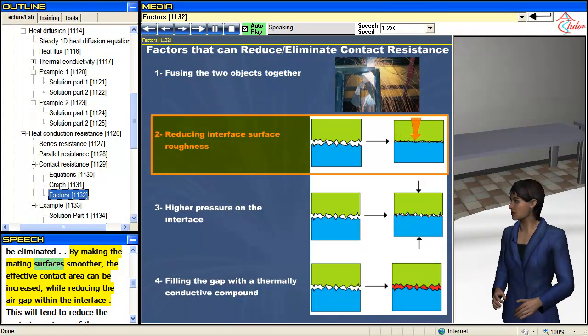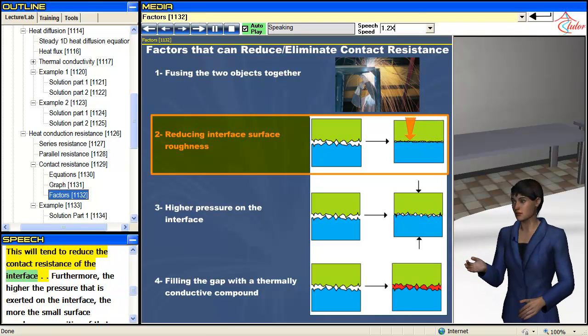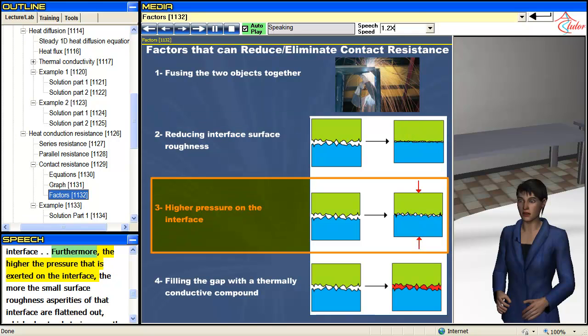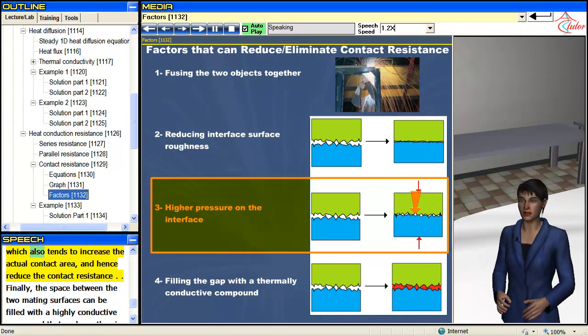By making the mating surfaces smoother, the effective contact area can be increased, while reducing the air gap within the interface. This will tend to reduce the contact resistance of the interface. Furthermore, the higher the pressure that is exerted on the interface, the more the small surface roughness asperities of that interface are flattened out, which also tends to increase the actual contact area, and hence reduce the contact resistance.